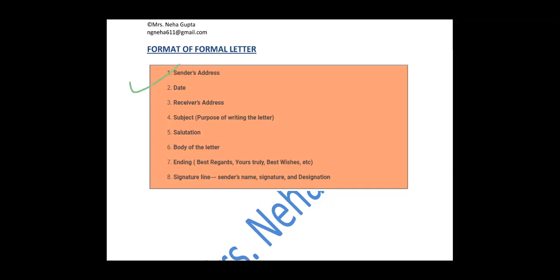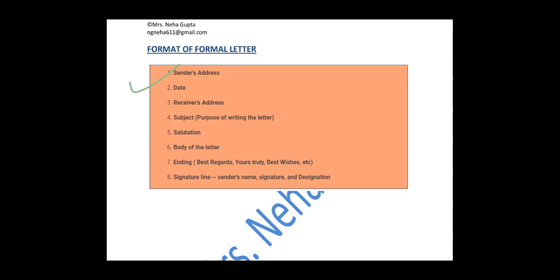Then the next thing that would be there in a formal letter is the date. And there is a fixed format to write down the date that I would explain to you with the help of the sample questions. Then the receiver's address, to whom you are writing the letter. But here you should be very careful that you should be addressing a person. For example, if you are writing to the editor of the newspaper, you would be writing the editor, then his address. If you're writing a letter to any college, you would be writing the director and then his address. So the person whom you are addressing, that designation should also be there.